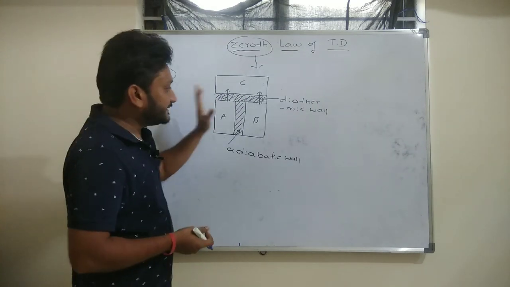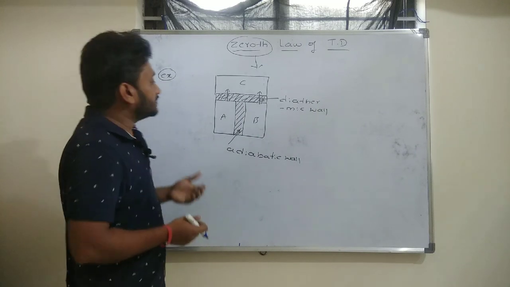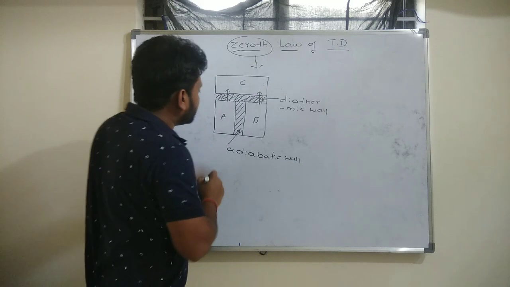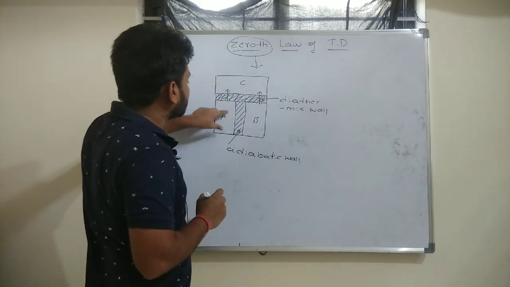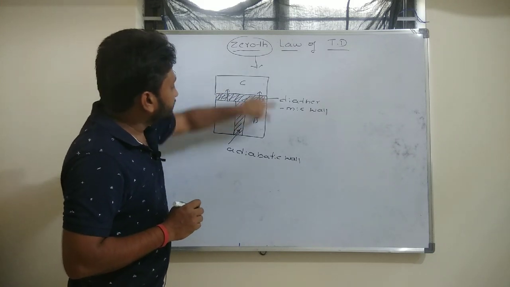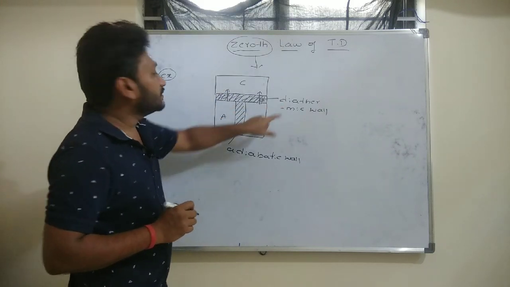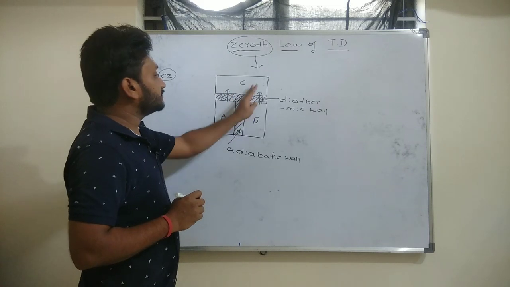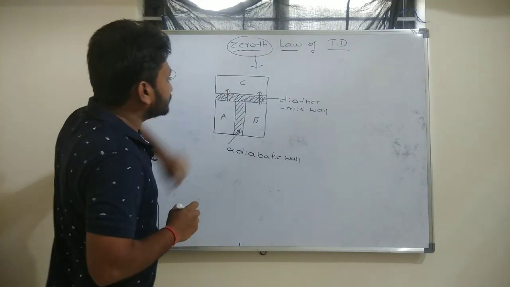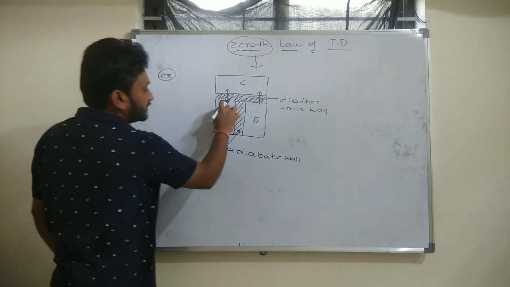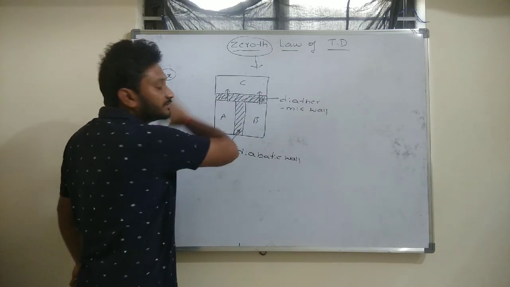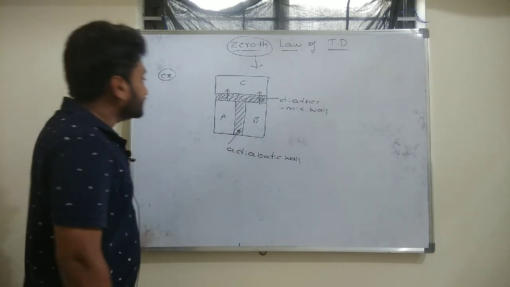In this arrangement, we can observe that system A and system B come to thermodynamic equilibrium with system C, because both are in direct contact with system C, separated by a diathermic wall. So heat can transfer from A to C and B to C. Once this arrangement is done, system A comes to thermal equilibrium with system C, and system B comes to thermal equilibrium with system C. This is the first case.